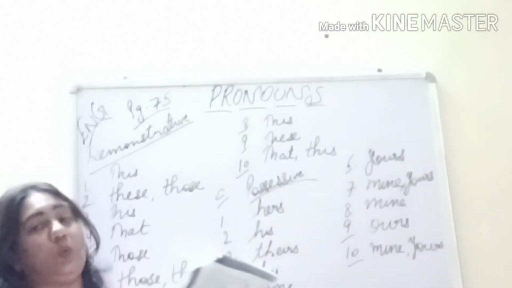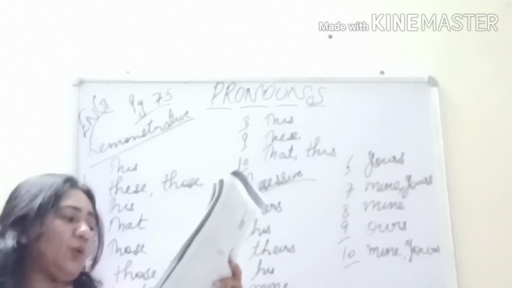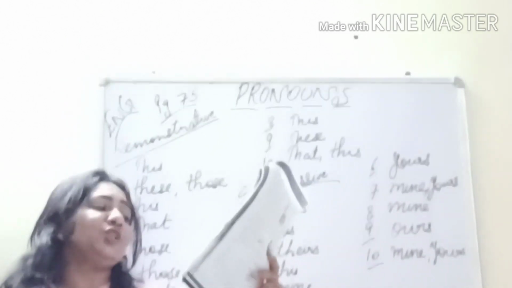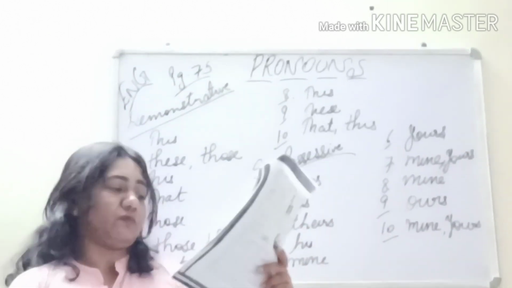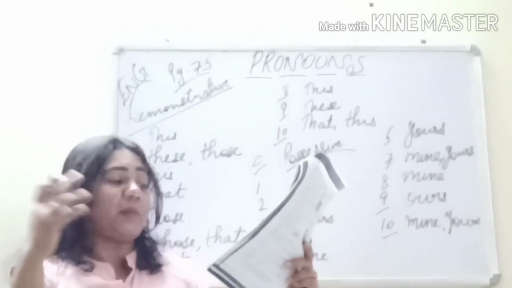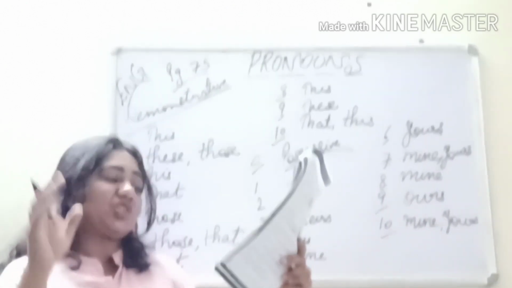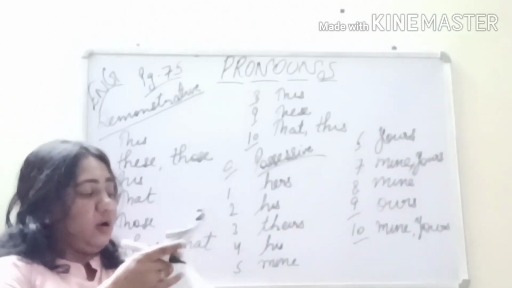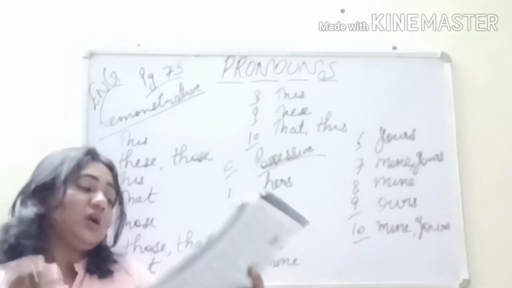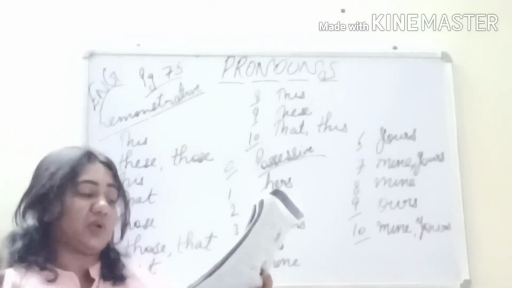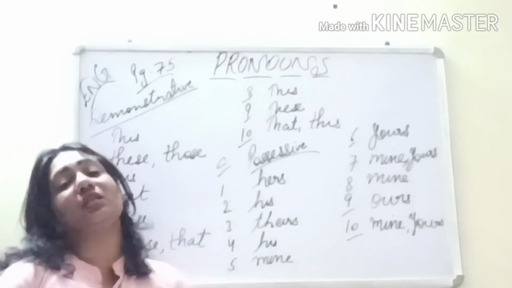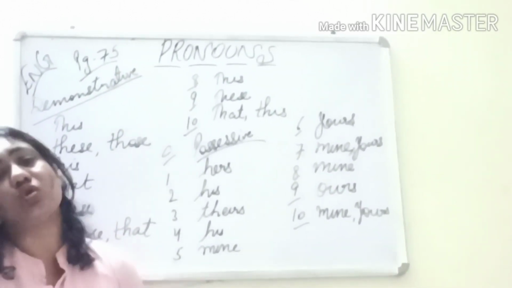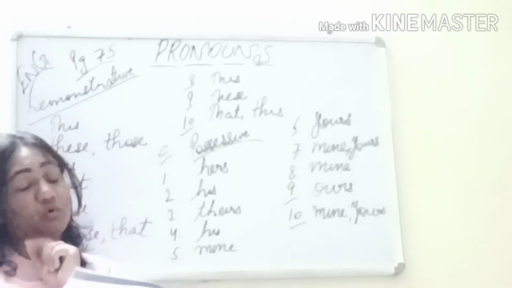So this way we complete this exercise also. Coming to exercise D now, frame questions for these answers. Use the interrogative pronouns in the brackets to frame your questions. One has been done for you. Now see, what you have to do is some help box is given in the form of question words like who, whose, then what, which, whom. So you have to use these words and frame questions. So we are not going to take this exercise today. I just want you to try it at your home so that we can discuss it tomorrow. So there is some little homework for you. I hope you will do it.